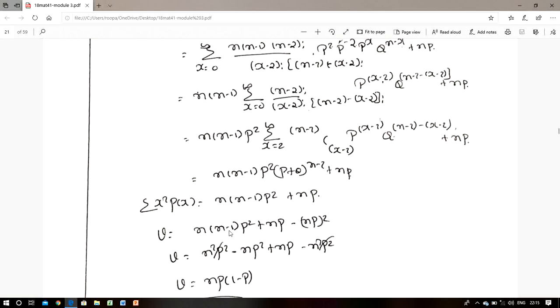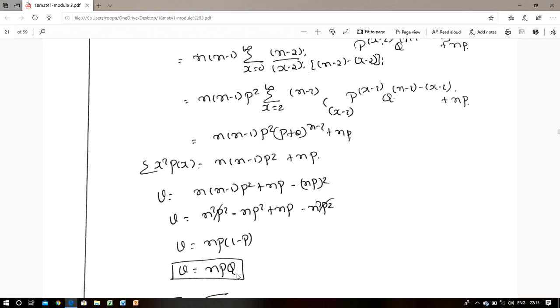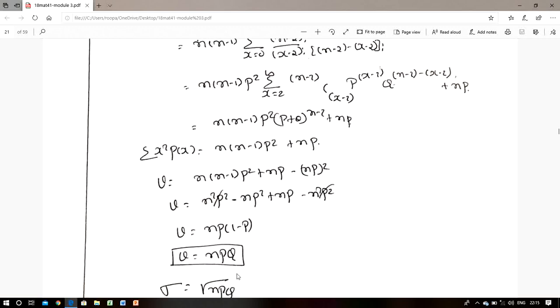Simplify: n into n is n square p square, minus n p square, plus np, minus (np) whole square, which is n square p square. Here n square p square and n square p square cancel. In these two terms we take np as the common factor. Here we get 1 minus p, and 1 minus p can be written as q. So the variance of the binomial distribution is equal to npq.